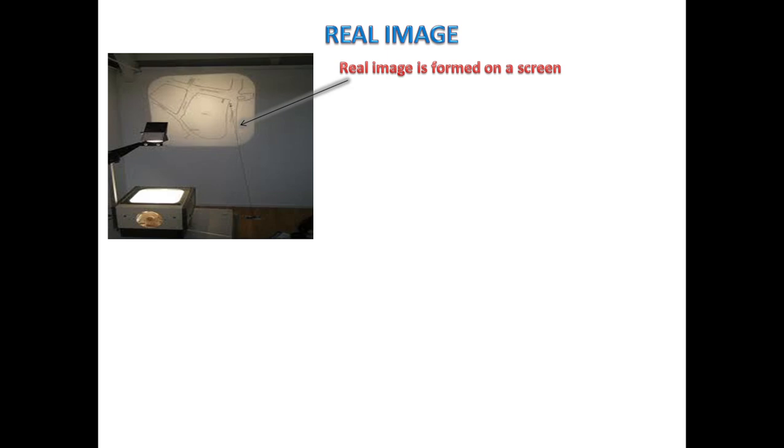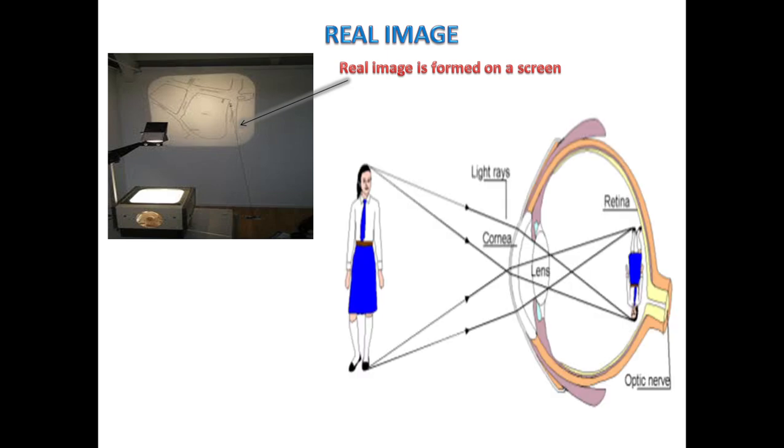Children, do you remember I told you about how we can see objects? Let me recall that when light falls on an object, that object reflects light which reaches our eyes and we are able to see the object. Let us learn how our eyes help us to see the object. This is the picture of our eyes. Here the eye is looking at the girl, that is an object.